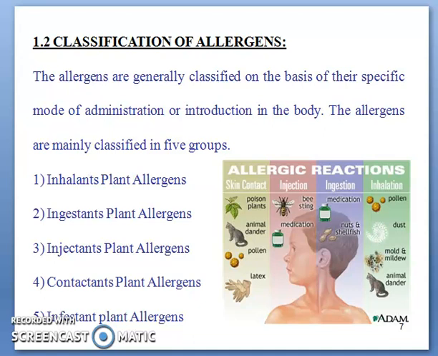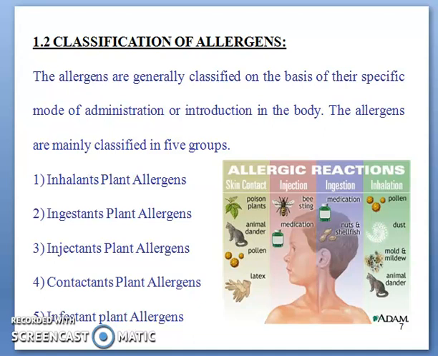If they are inhaled, like pollen grains, or inhaled through dust or air through the nasal cavity, then it becomes an inhalant. So pollens, dust, molds, and animal danders lead to the production of allergic reaction. Ingestants: if they get ingested, like medications, nuts, fish, or any food items, that also leads to ingestant type of plant allergens.